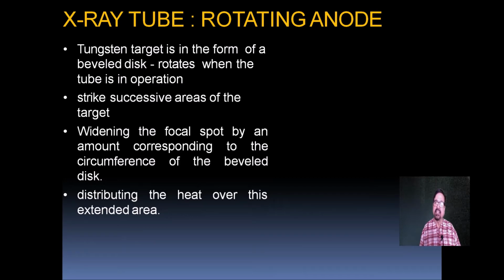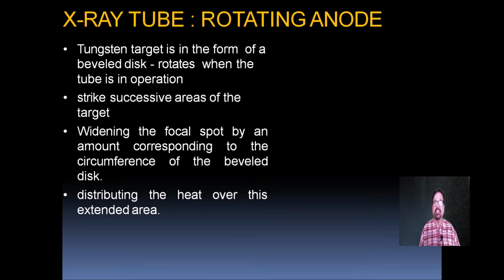A small disc is there on which the tungsten is embedded. It rotates when the tube is in operation. So once we want to take the X-ray, first we start the rotation of the anode. Once the rotation reaches its peak, only then do the electrons hit it, so that while they are hitting, a different surface of the anode comes into contact.